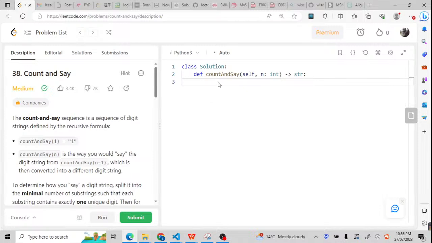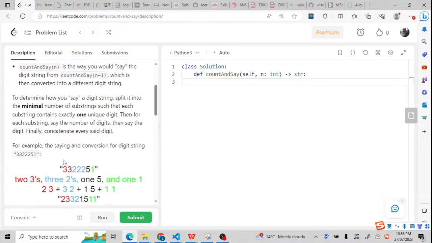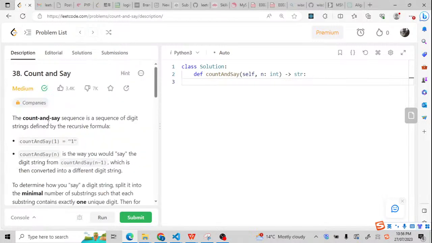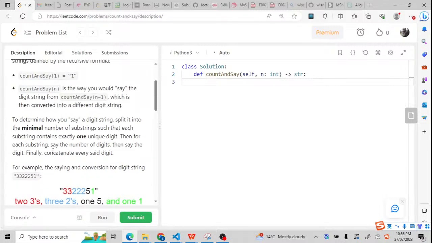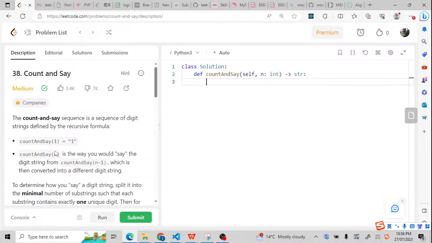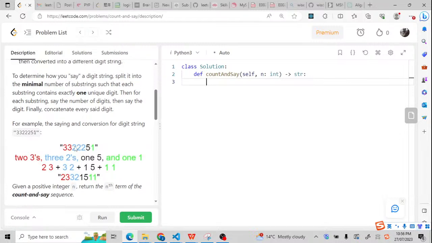Hello, let's try to do another Leetcode problem today. Number 38, count and say. A lot of people don't like this problem because it's really difficult to understand the description, what they are talking about. Although they tried to let you understand, I think it happened also in interviews. There are a lot of descriptions, but you still don't understand. Maybe you need to ask what's the meaning of that.